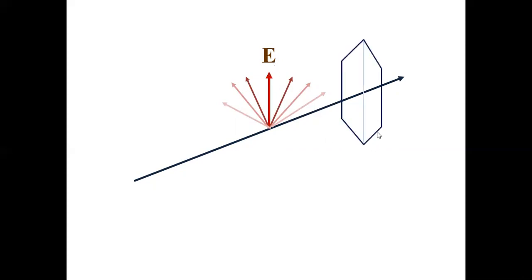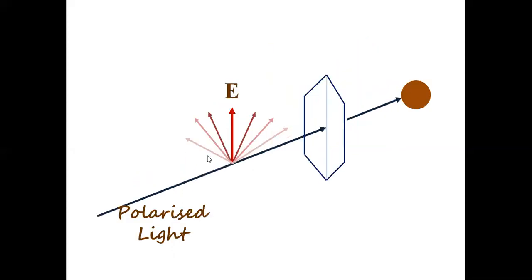So now if you place an analyzer, remember, this is already polarized light. This electric field is actually the resultant of all these electric fields, and this is only the representative for all of them. I don't have many electric fields like this. This is polarized light, already polarized.